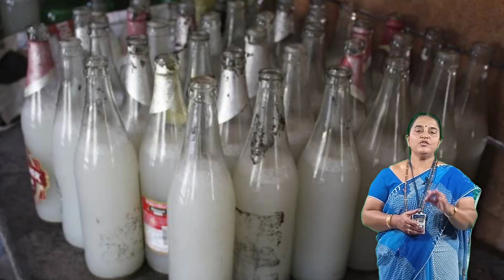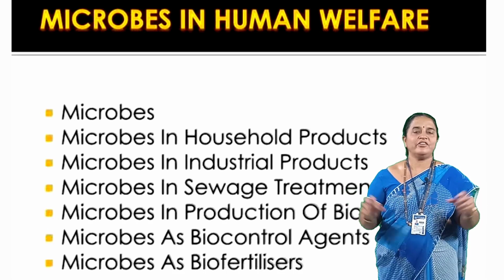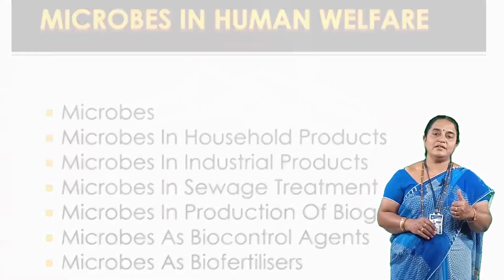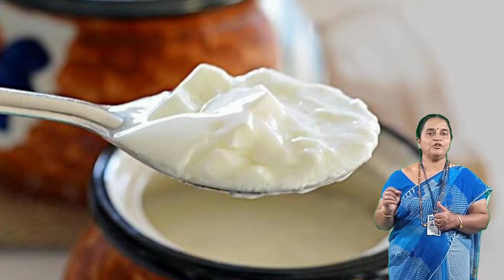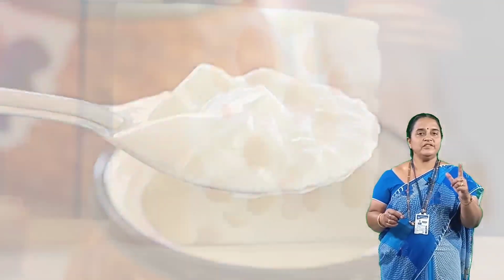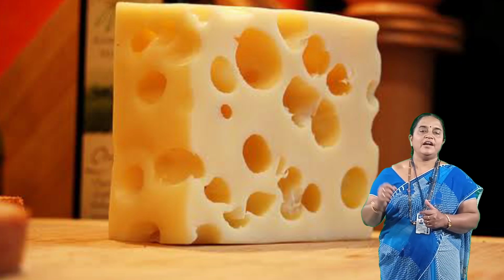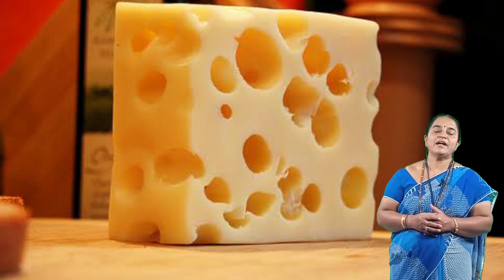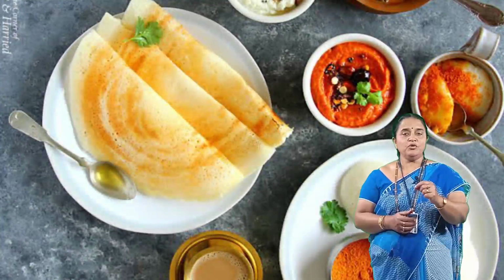These are household products obtained at small scale industry level. Product number 1, curd. The microbe used is lactic acid bacteria or lactobacilli. Product 2, cheese. There are 2 types of cheese, Swiss cheese and Roquefort cheese, and the microbe used is Propionibacterium shermanii. Product 3, idli and dosa.